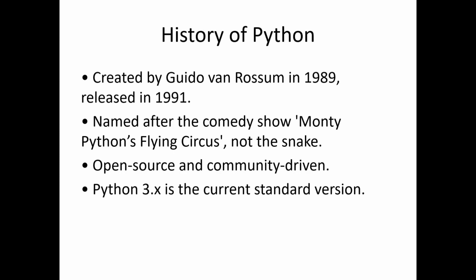What about the history of Python? It was created by Guido van Rossum in 1989 and released in 1991. It was named after the comedy show Monty Python's Flying Circus, and it is open source and community driven. Why is it said to be open source? Because you can download it for free and use it. There is no need to pay for it. And the current version is Python 3.